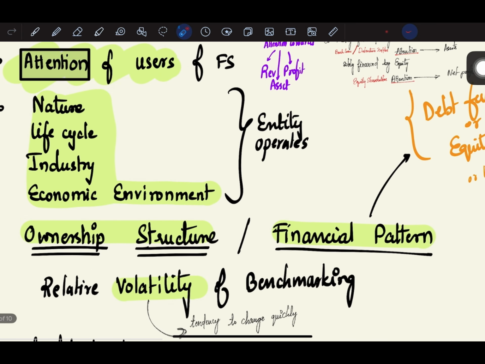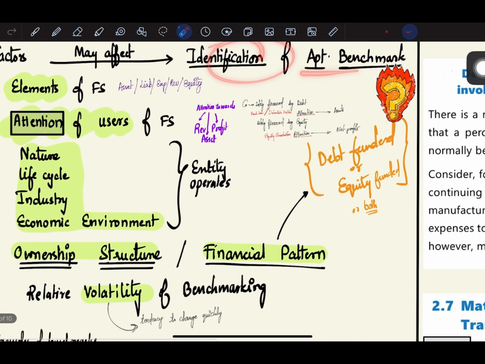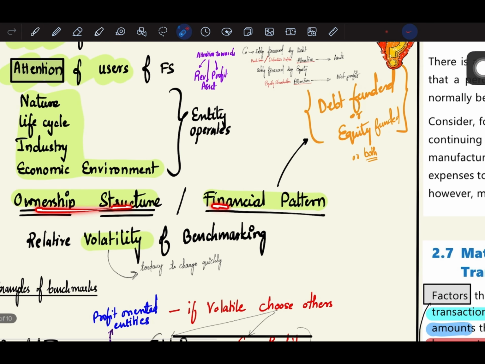Next, the next factor is nature, life cycle, industry and economic environment. So the nature of the entity, the life cycle of the entity, the industry in which it operates, the economic environment in which the entity operates. These are all factors which also affect the identification of an appropriate benchmark. Next, ownership structure and financial pattern, whether the company is debt funded or equity funded or there's a mixture of both. Next, the relative volatility of the benchmark.